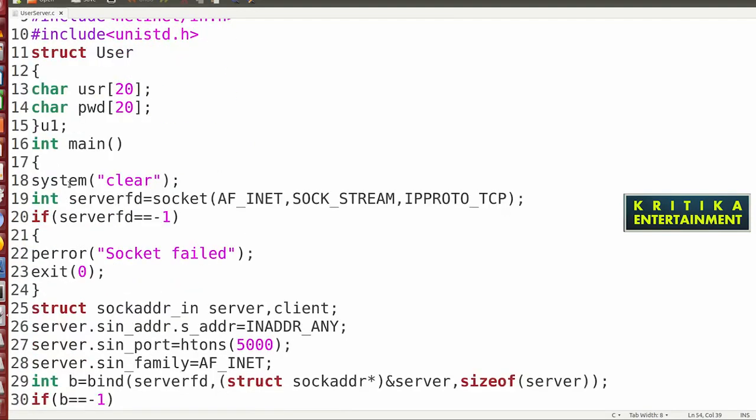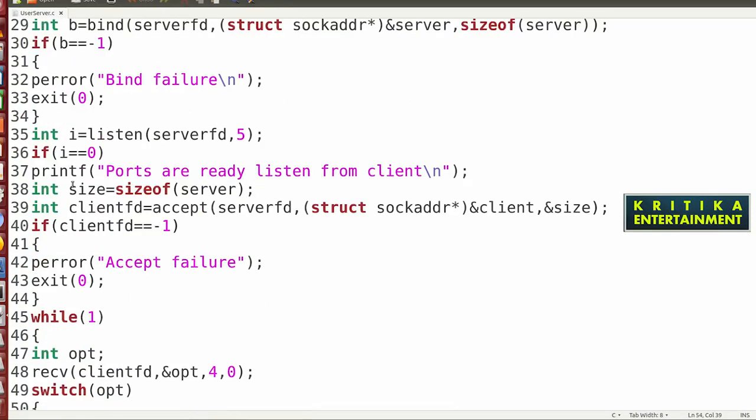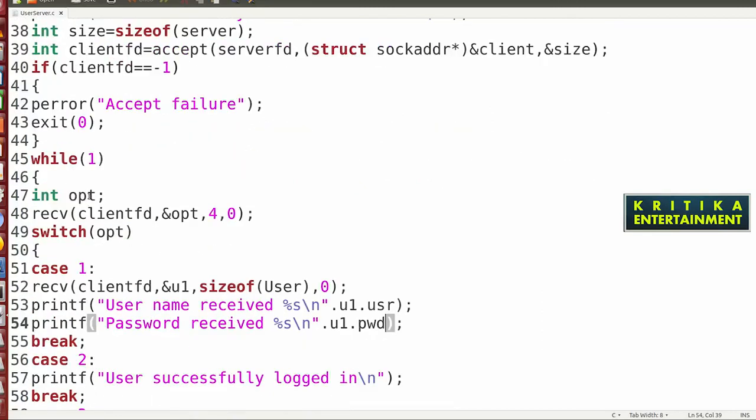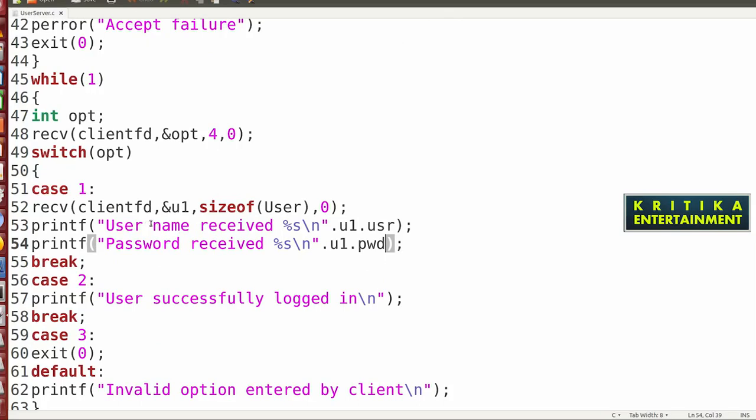Then here I'll go to the switch client case, percent E1, sizeof user, 0. Then username received E1 dot, no, it is a comma. So it is a comma and it is a comma.